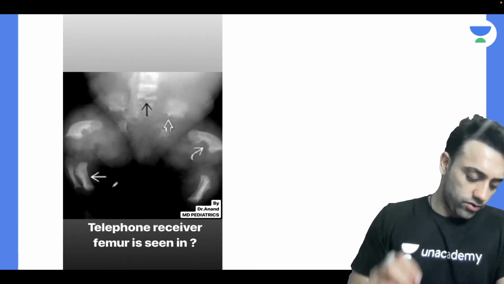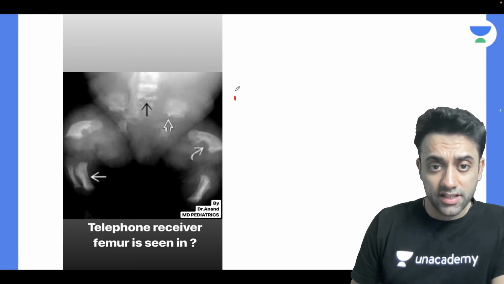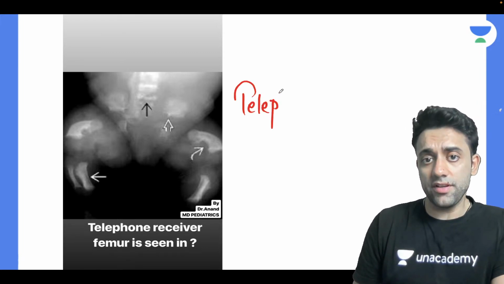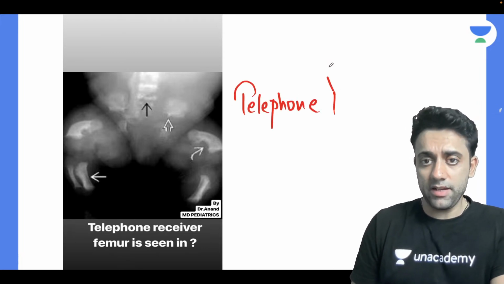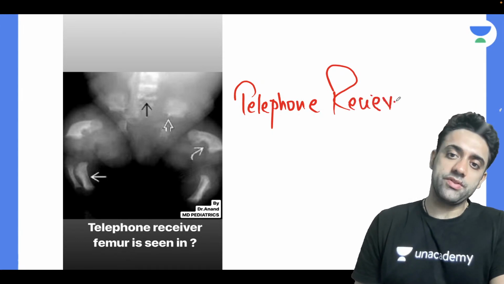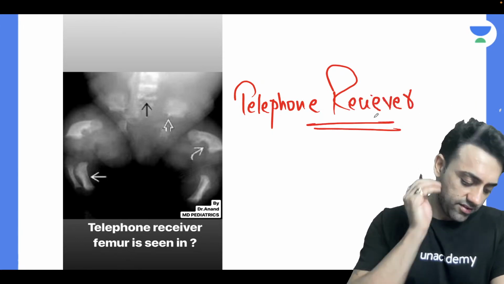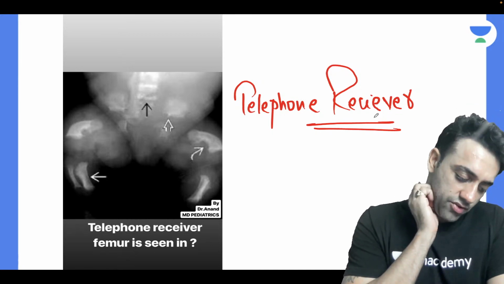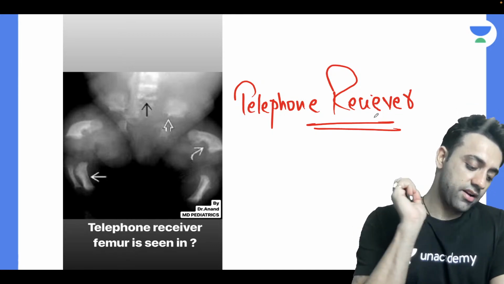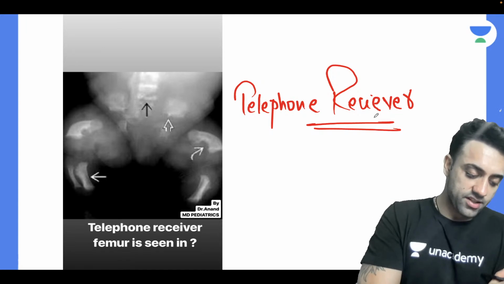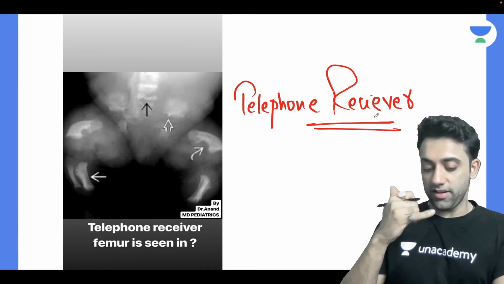Perfect. Next question. Yes, where do you see telephone receiver femur? Can anyone tell me where you see telephone receiver femur? Anyone? Yes, Shagufta, Shubhangi, Vaidehi, Osama, Rashmi. Yes, Swaraj and Pragya. Yes, telephone receiver, telephone.